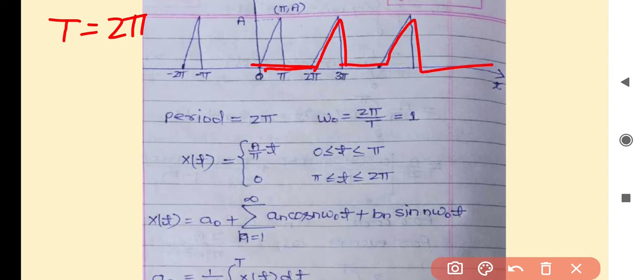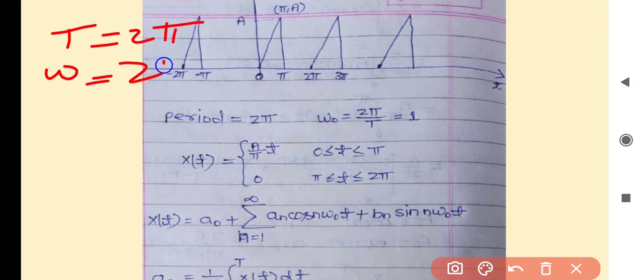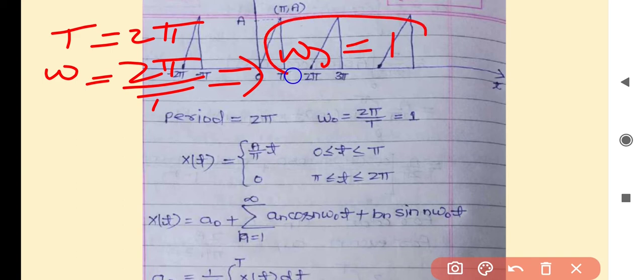If the period is 2 pi, then its fundamental frequency omega naught is 2 pi by T, which implies omega naught equals 1.